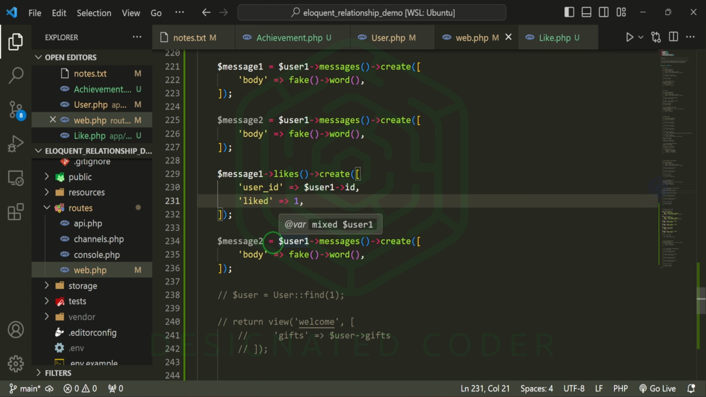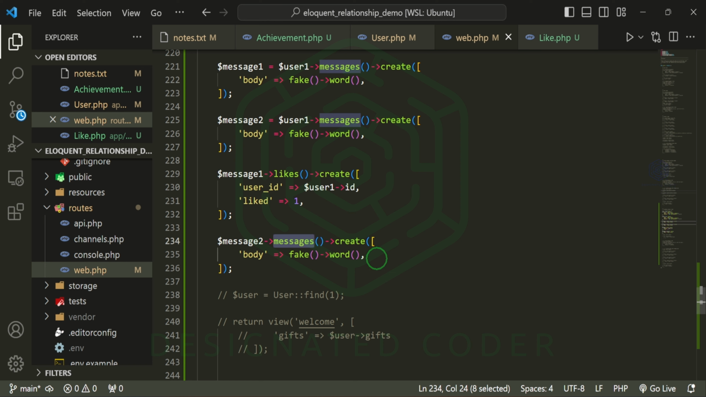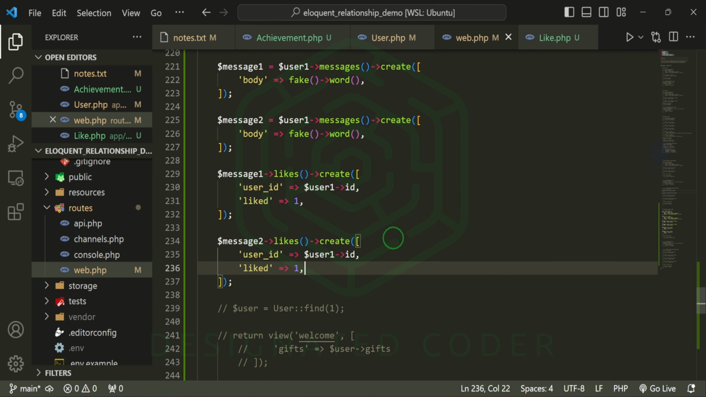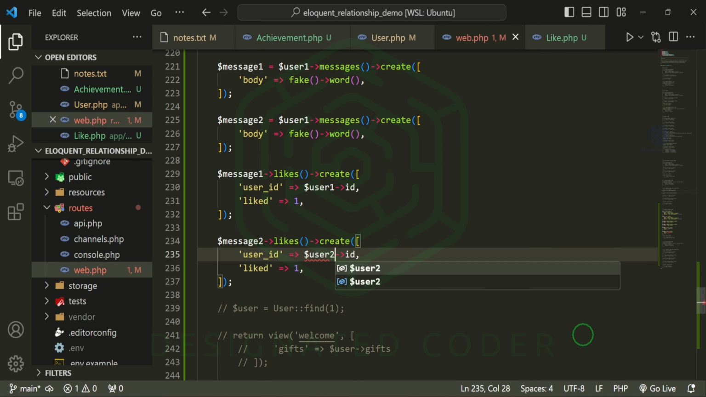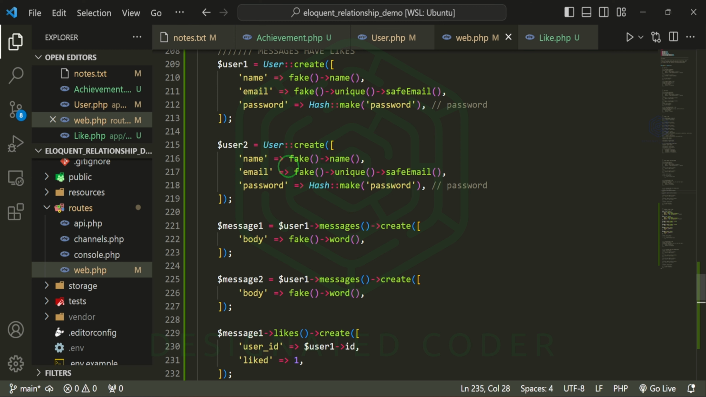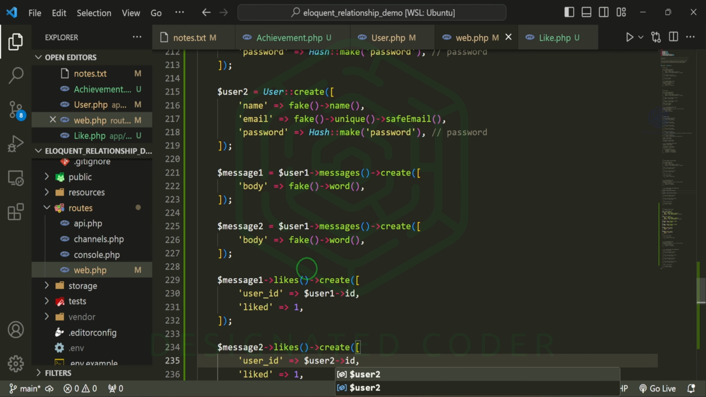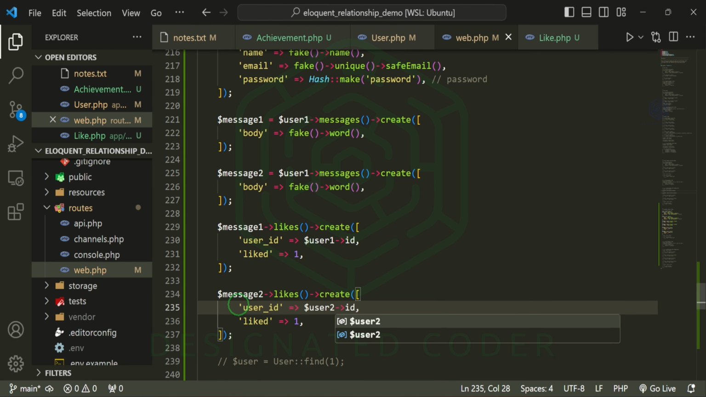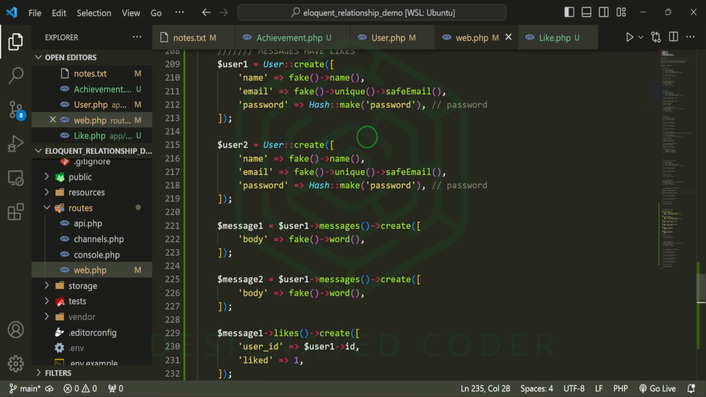So let's do the same thing for message 2. We can get rid of this. This will be likes, create, and let me just grab this. Now, instead of user 1 being the one who likes this, we can change this to user 2. So we're using our user 1, creating messages, and then two different users, 1 and 2, are liking the messages that user 1 has created.